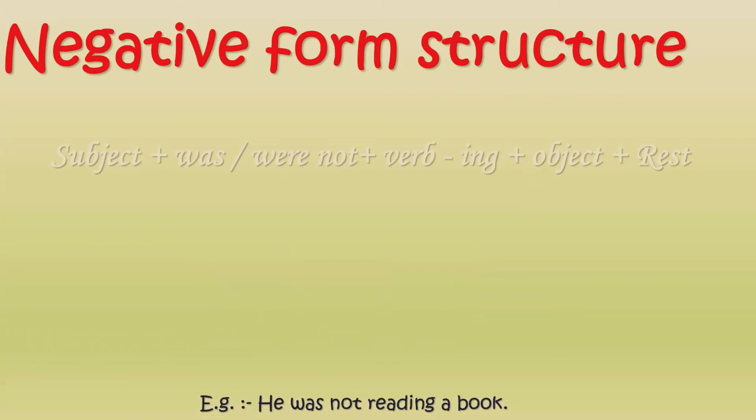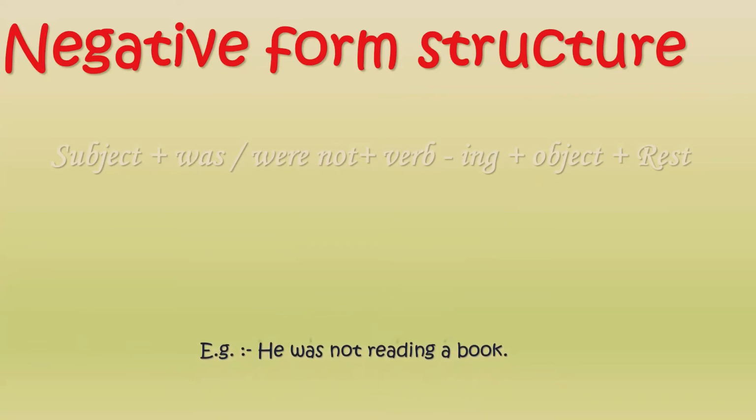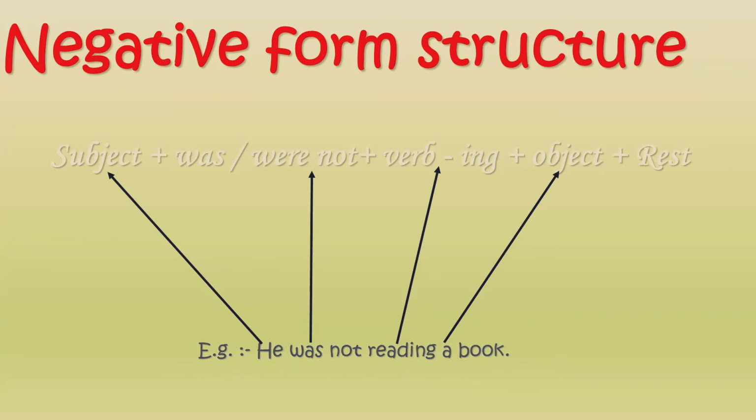Okay, I give another example. He was not reading a book. In this sentence also, he is the subject, then use was not according to he. Reading is the verb-ing. A book is the object of the sentence.